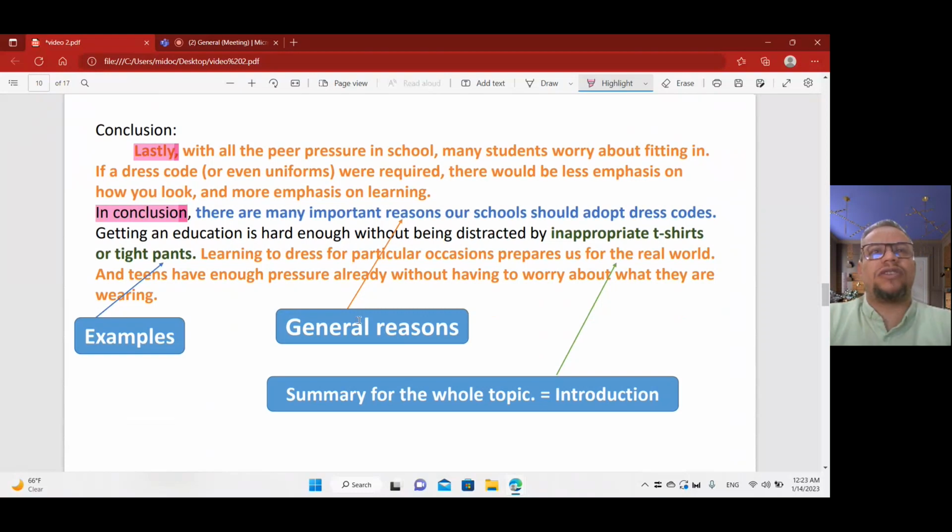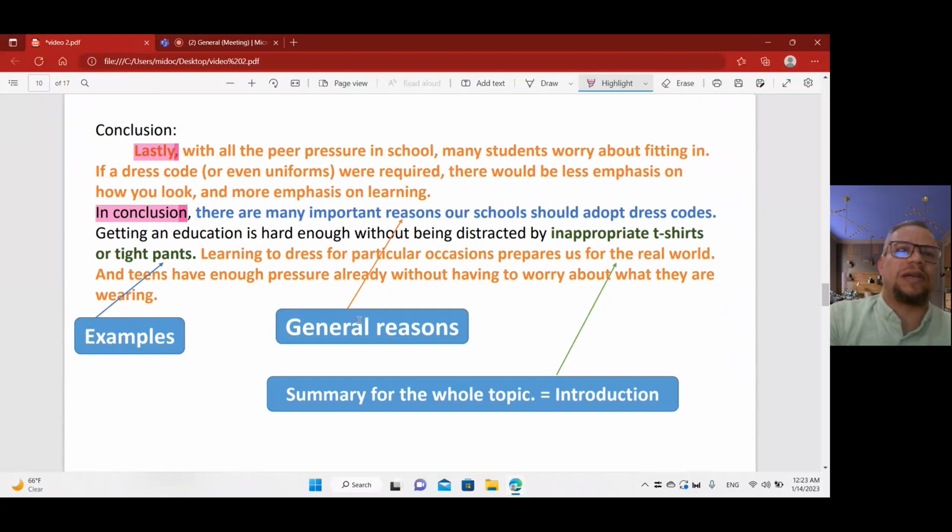Okay, getting an education is hard enough without being distracted by inappropriate t-shirts or tight pants. Learning to dress for particular occasions prepares us for the real world. Every word here was mentioned above, but with different words. And teens have enough pressure already without having to worry about what they are wearing.